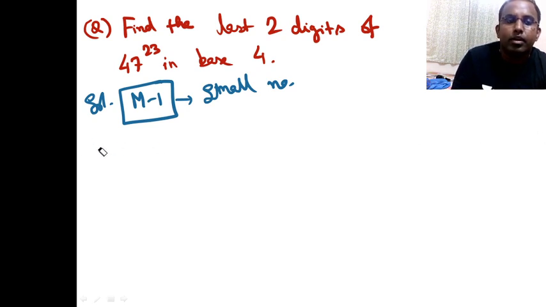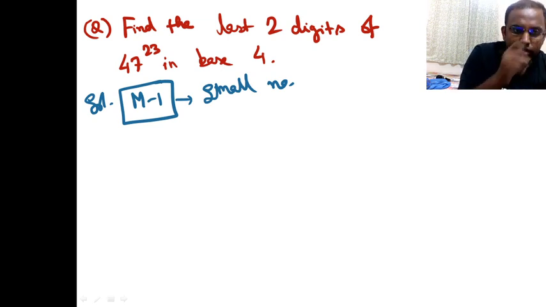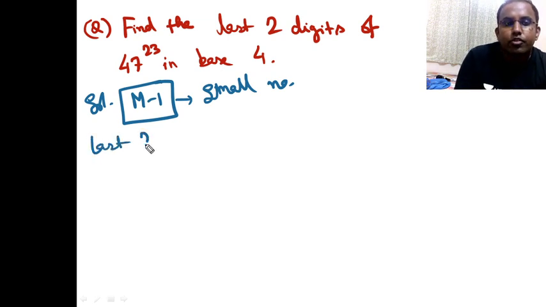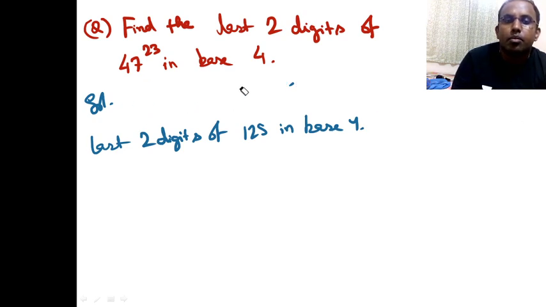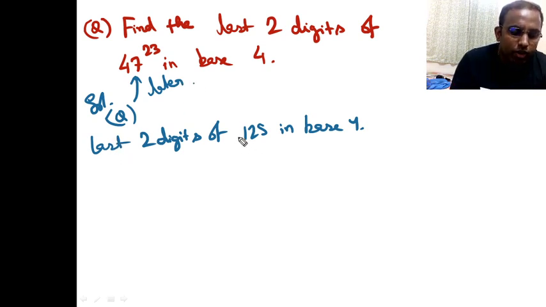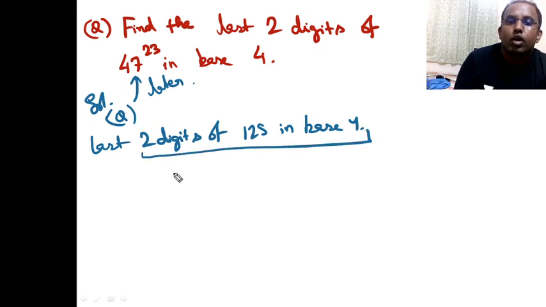if the same question was last two digits of 125 in base 4. Suppose there's a question, right? So what is method 1 to do such a question? Okay, if this is the question, what we should think here is the last two digits of 125 in base 4, how much, right?